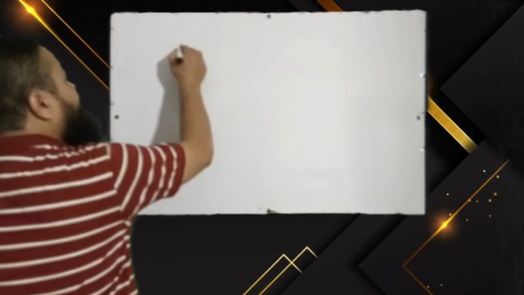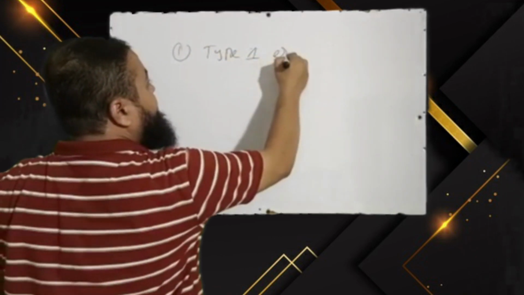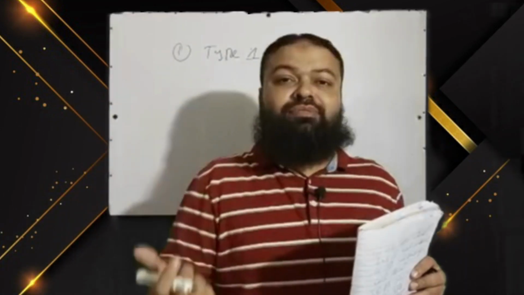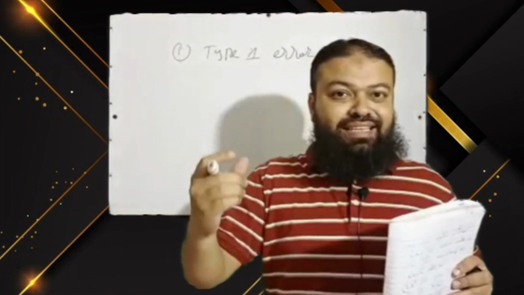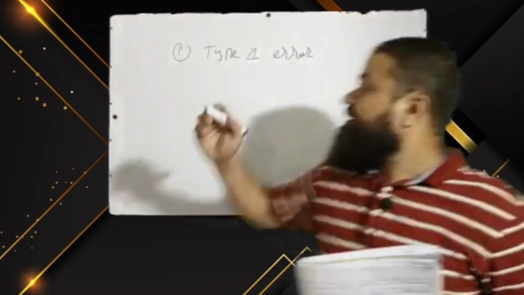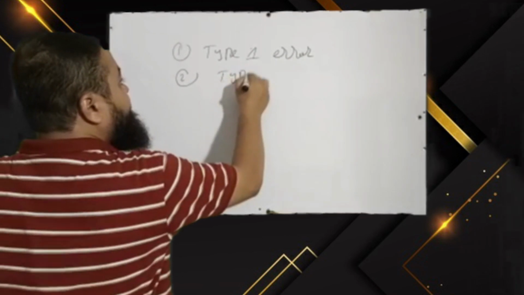Question number 1 is, the dash gives the likelihood of rejecting the null hypothesis when the null hypothesis is false. A. Probability of type 1 error. Dear students, it can never be type 1 error, because what is type 1 error? The probability of rejecting the null hypothesis when it is true. Actually that is an error, and option B is probability of type 2 error.